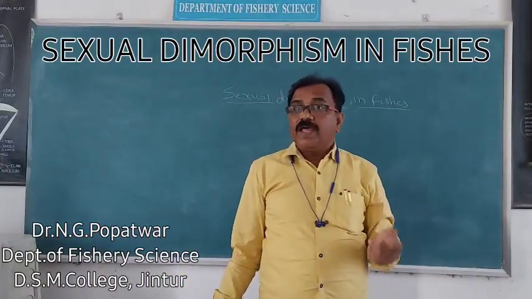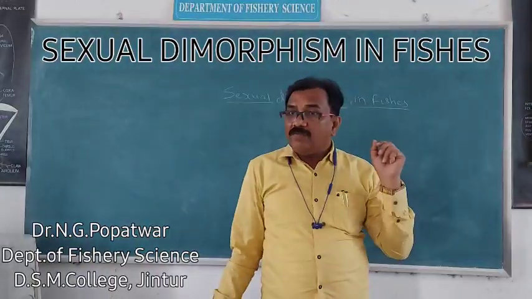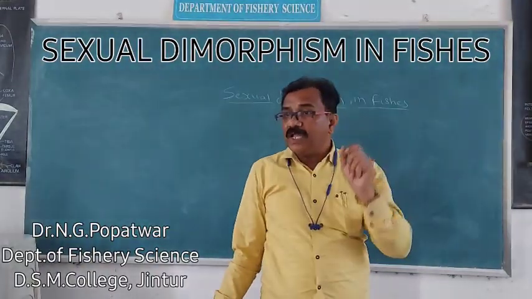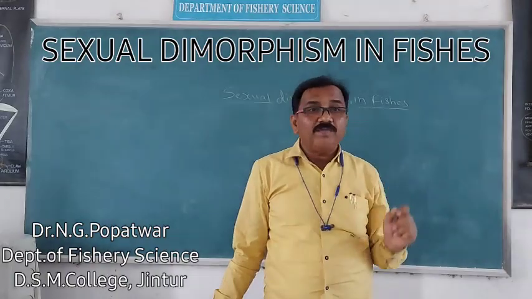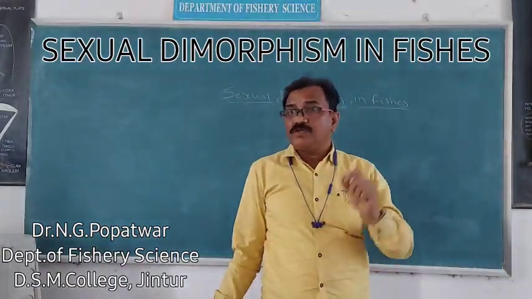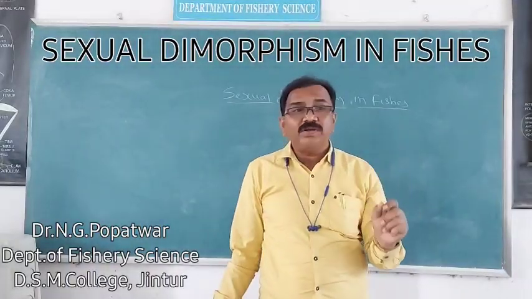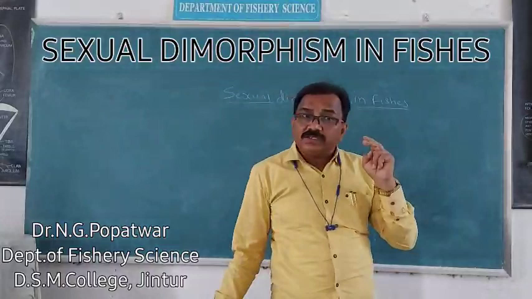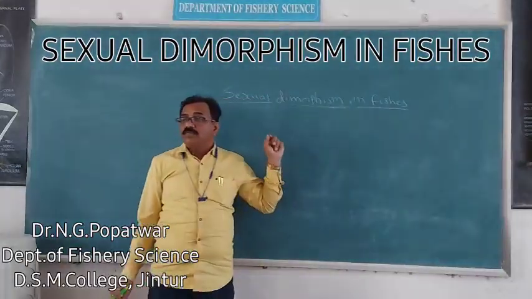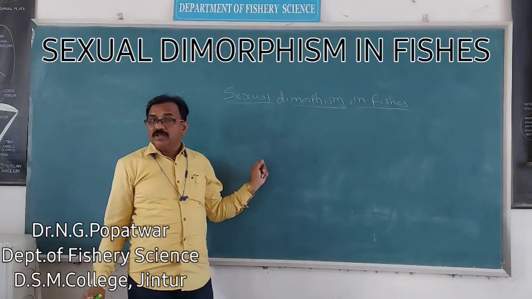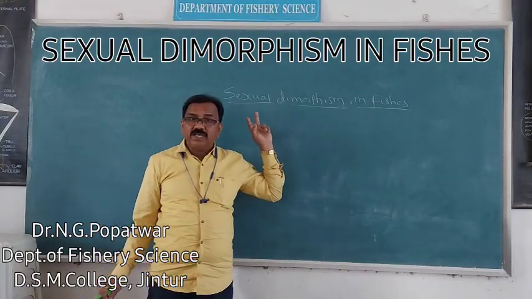And in another group of animals, a single animal produces a single gamete. The male animal produces sperm, the male gamete, and the female animal produces the female gamete, the egg. When such a condition occurs, it is called dioecious.